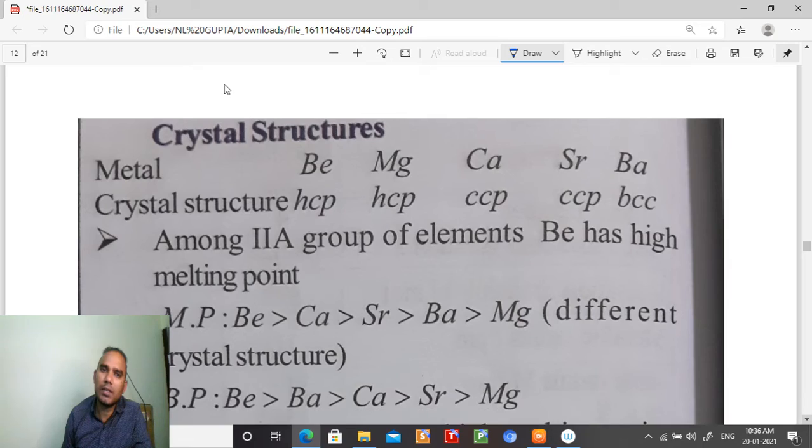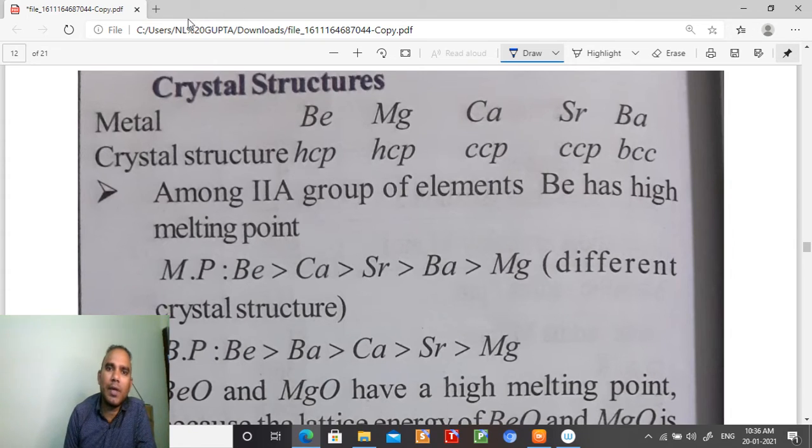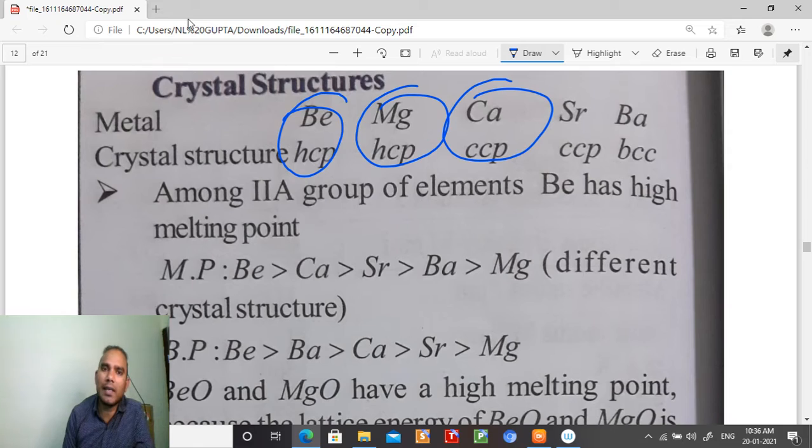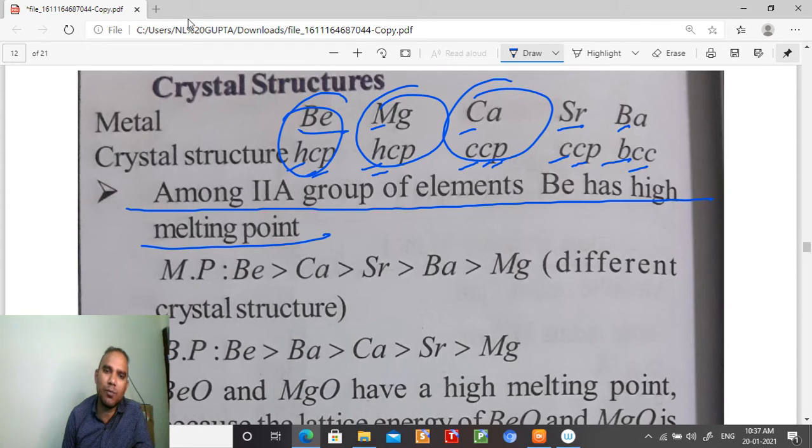Now, students, let us see the crystal structure. Beryllium is hexagonal closed packing, magnesium is hexagonal closed packing, calcium is cubic closed packing, strontium is cubic closed packing, barium is body centered cubic. Among the second A group elements, beryllium has the highest melting point.